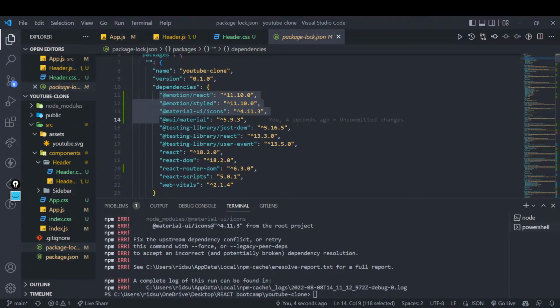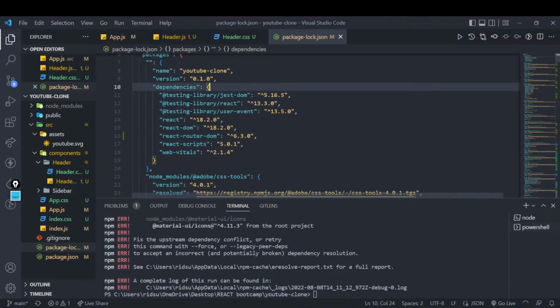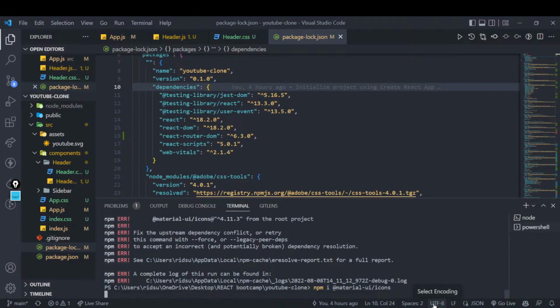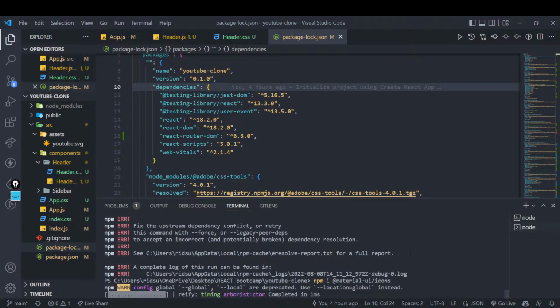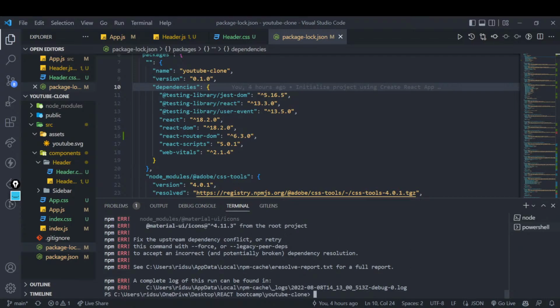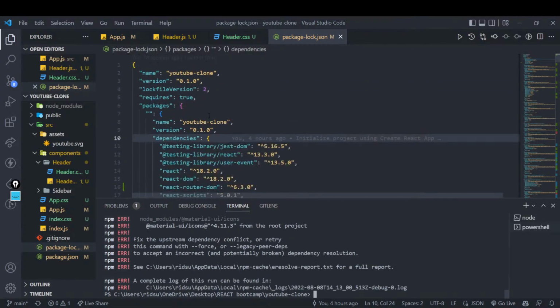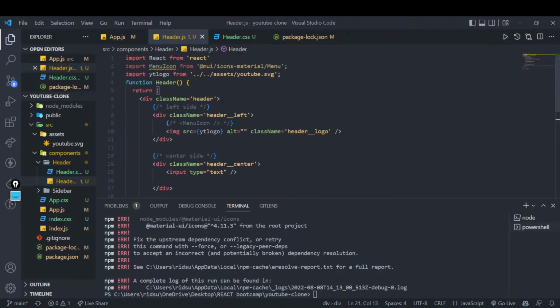I will remove these packages because I believe these are giving some sort of issues. Let's install icons first of all. Yeah, npm i. See, this time it should work. To accept incorrect or broken changes, dependency legacy. Just a minute. Why is it giving a problem?